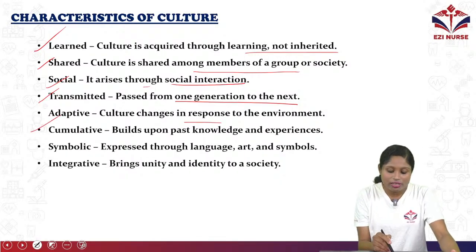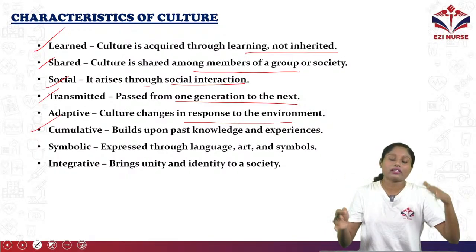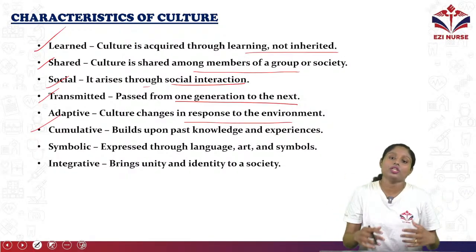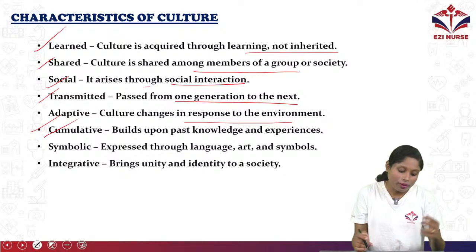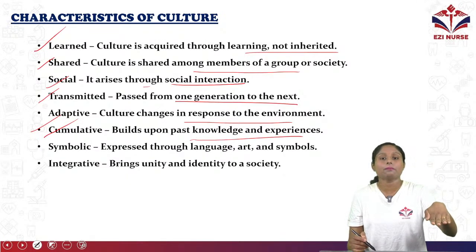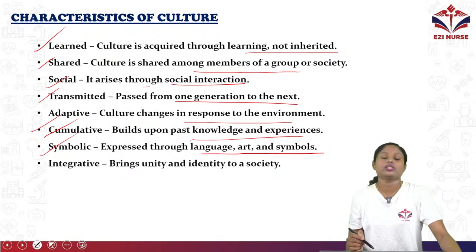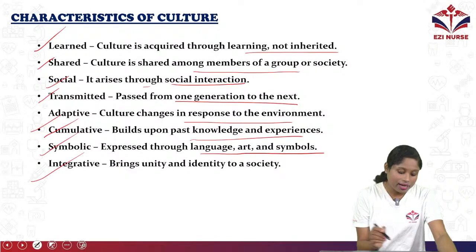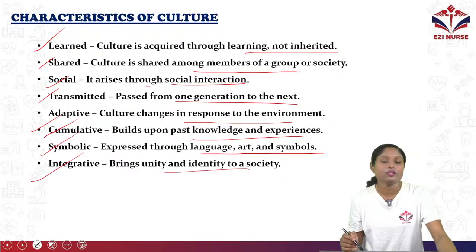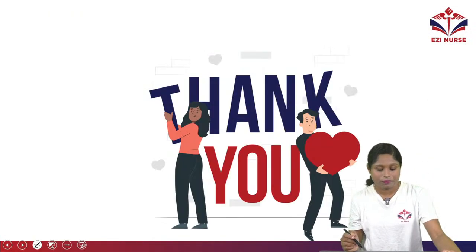Adaptive: culture changes in response to the environment. So culture is changing; it is affected by the environment and will change. Also cumulative: it builds upon past knowledge and experiences. Symbolic: expressed through language, art and symbols. Integrative: brings unity and identity to society. So these are the main characteristics of culture.